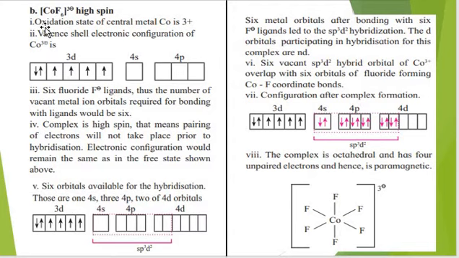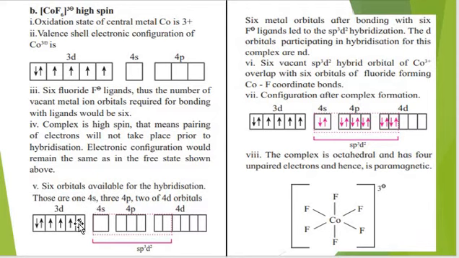If it is having +3 oxidation state, so this would be the orbital diagram of cobalt 3+ ion. 6 fluoride ions are coming, that means we would require 6 vacant orbitals. Since complex is high spin, that means the pairing of electrons will not take place prior to hybridization. So this electronic arrangement in 3d would remain same.